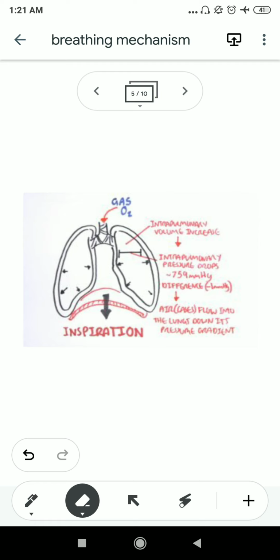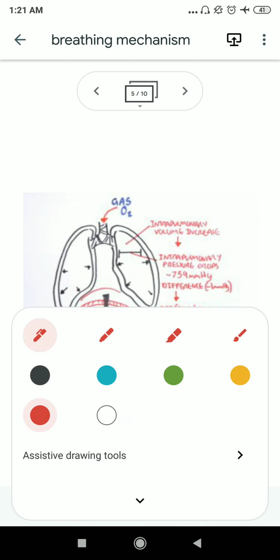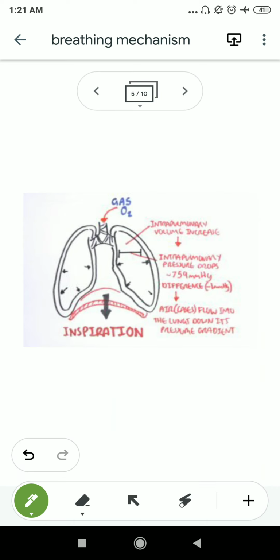Listen very carefully. We'll see with the green color. As I mentioned, during the inspiration process, what will happen? This diaphragm will go downward, so it will come into this position.